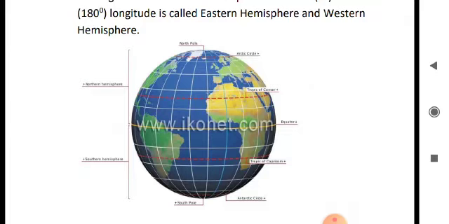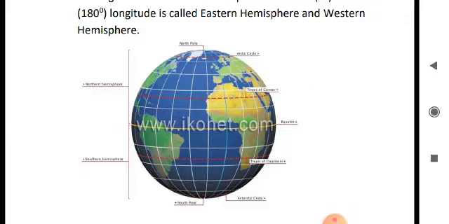If you look closely at the globe, you will find some horizontal and vertical lines. These lines are only imaginary lines, they do not exist. The horizontal lines are called latitudes and the vertical lines are called longitudes. Both lines create a network, which is called the Earth's grid. Just follow the middle portion.